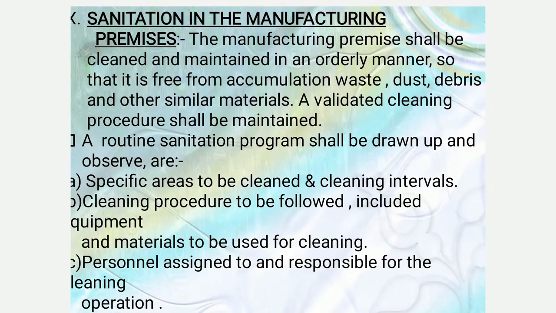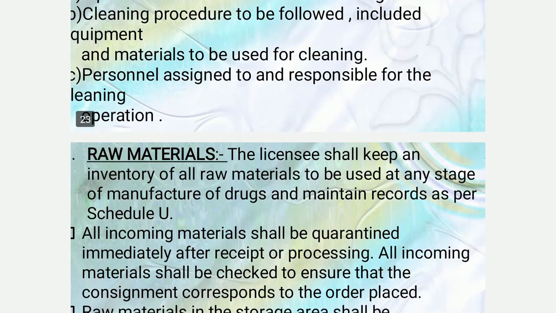Next one is the sanitation in the manufacturing premises. The manufacturing premises shall be cleaned and maintained in an orderly manner so that it is free from the accumulation of waste, dust, debris, and other similar materials. A validated cleaning procedure shall be maintained. A routine sanitation program shall be drawn up and observed. It covers the specific areas to be cleaned and cleaning intervals, cleaning procedures to be followed, including the equipment and the materials to be used for cleaning, and also the personnel assigned to and responsible for the cleaning operations.